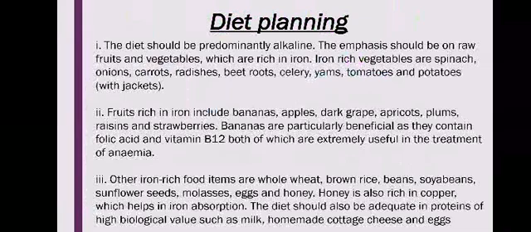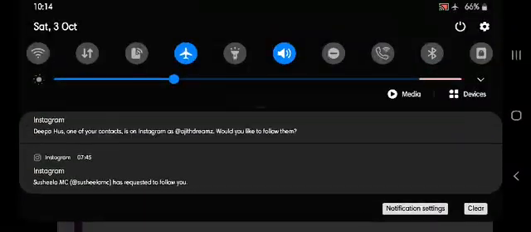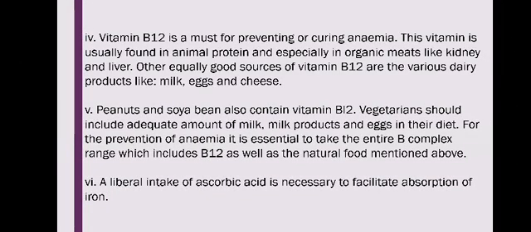Bananas are particularly beneficial as they contain folic acid and vitamin B12, both of which are extremely useful in the treatment of anemia. Then other iron-rich food items are whole wheat, brown rice, beans, soya beans, sunflower seeds, molasses, eggs, etc. All these should be provided in liberal amounts in the diet. Vitamin B12 is a must for preventing or curing anemia.